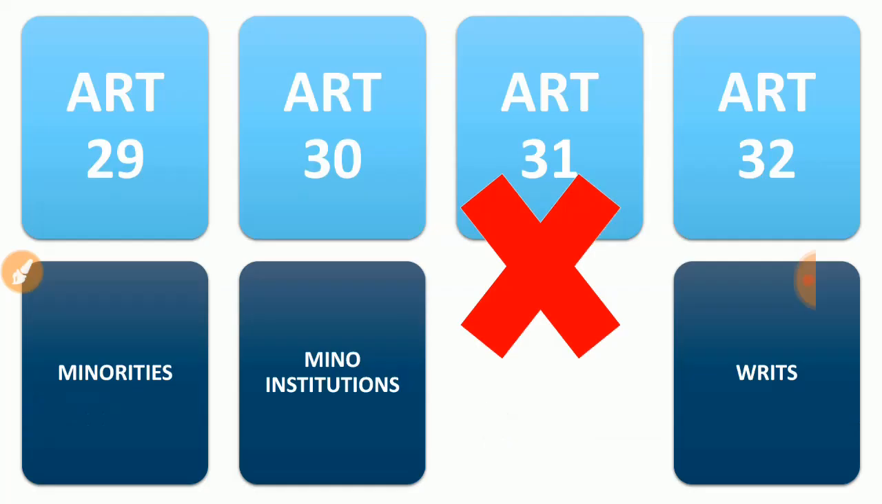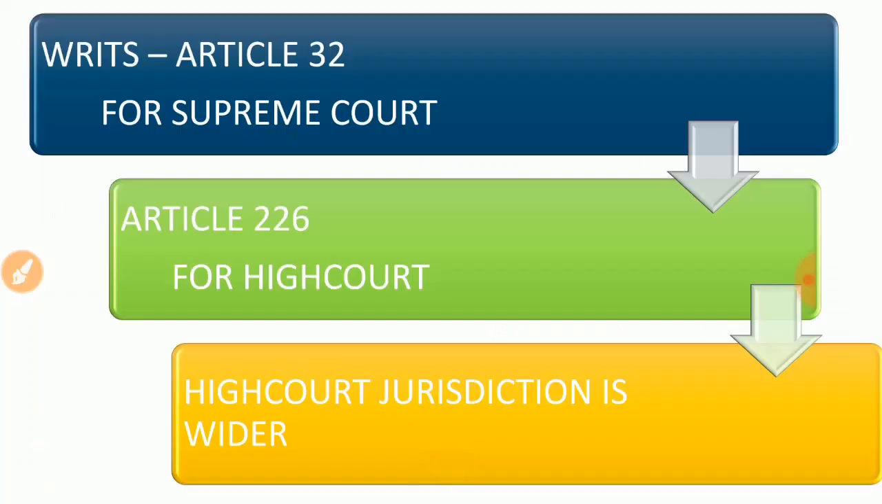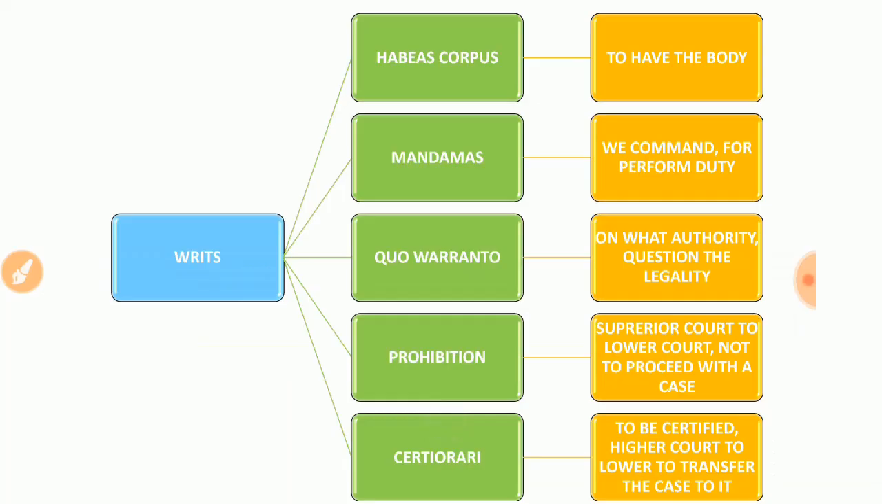Then comes Article 29. Articles 29 and 30 are the cultural and educational rights. So 29 is talking about the minorities, 30 is minority institutions. Okay, and 31 was repealed. 32, writs. That writs area is very important. Article 32, writs. Writs means there are 5 writs. We'll explain in the next slide and come back to this one. The main important writ is habeas corpus, a term you have definitely heard of. And the next ones are mandamus, quo warranto, prohibition, certiorari. So how many writs are there in the Indian Constitution?